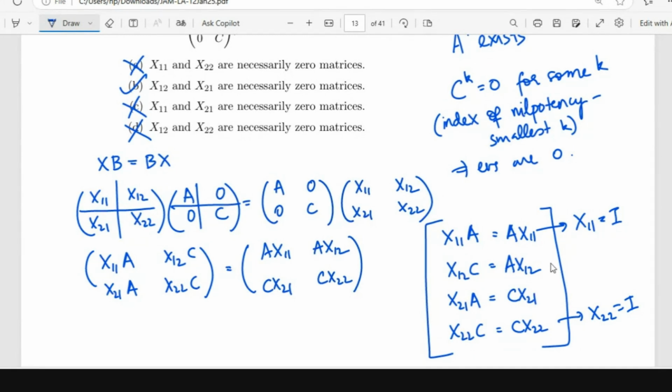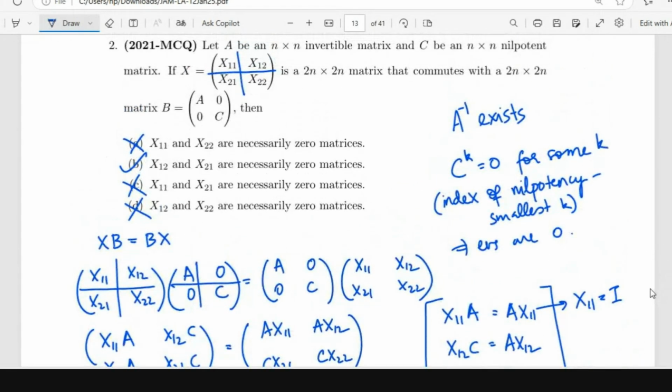We cannot take x12 to be identity, because if we take x12 to be identity, then C becomes equal to A. That is not possible. C is a nilpotent matrix, A is an invertible matrix. An invertible matrix does not have 0 as an eigenvalue, right? And a nilpotent matrix has only 0 as an eigenvalue.